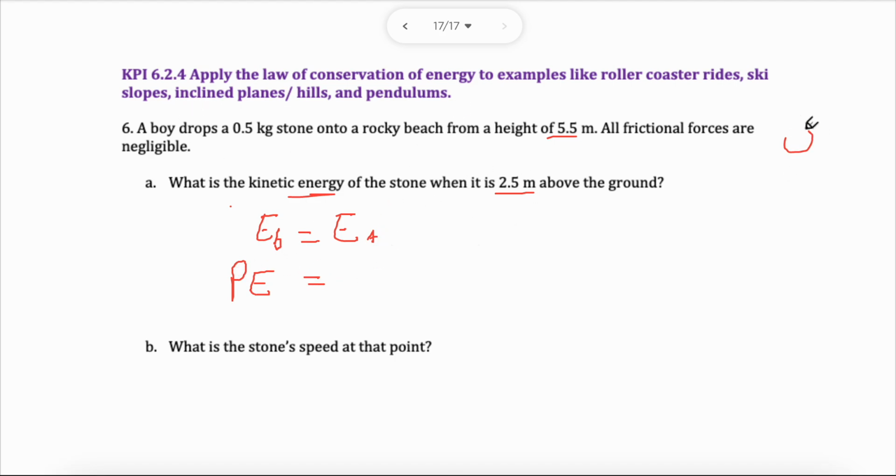As it's falling, this ball, reaching the second point, now has a speed. It has a KE, but it's still not on the floor. The floor is here. So it has a KE and it has a PE, potential energy and kinetic energy. At the top, as he was holding it, it would only have potential energy.